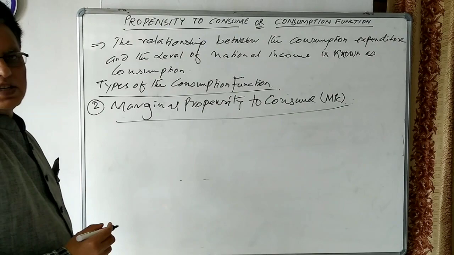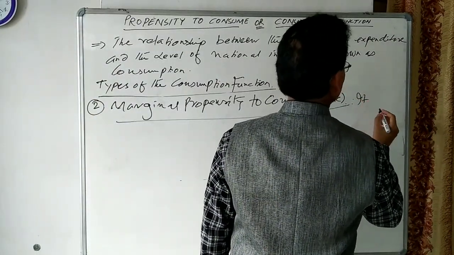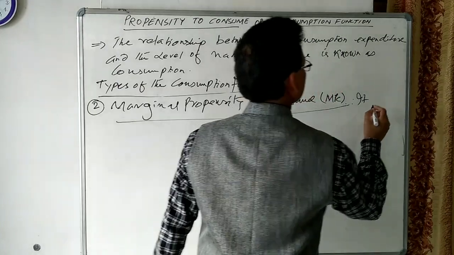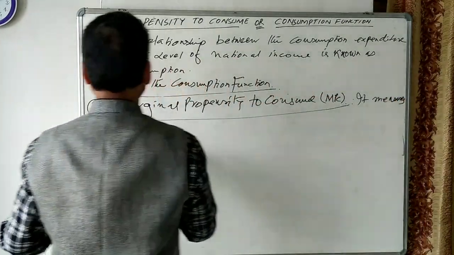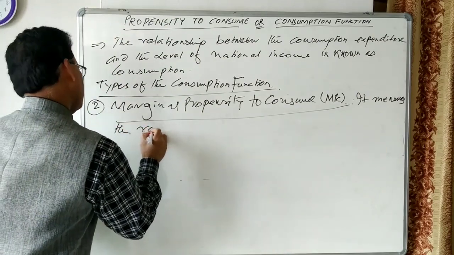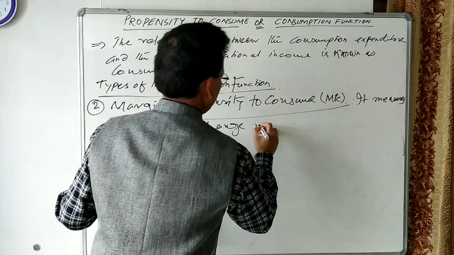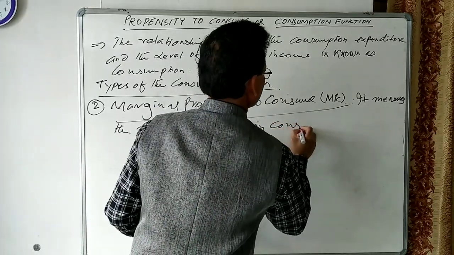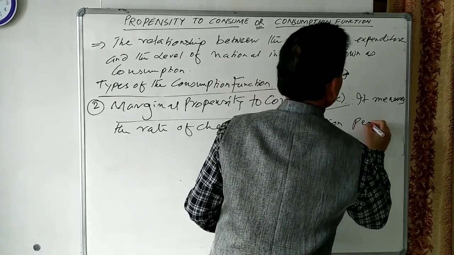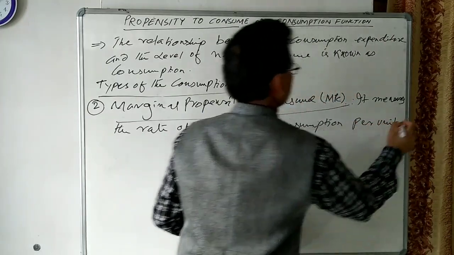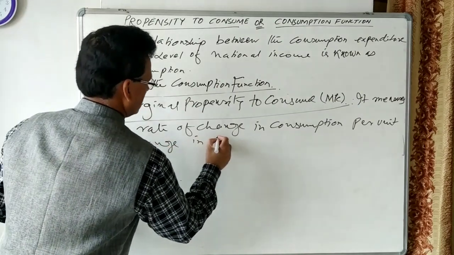Marginal propensity to consume measures the rate of change in consumption per unit change in income.